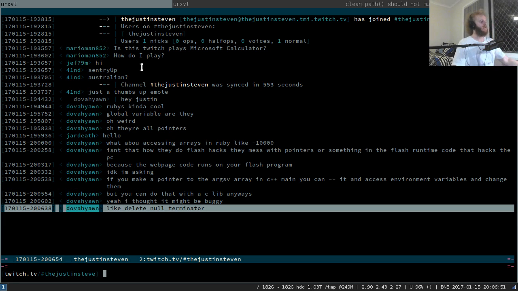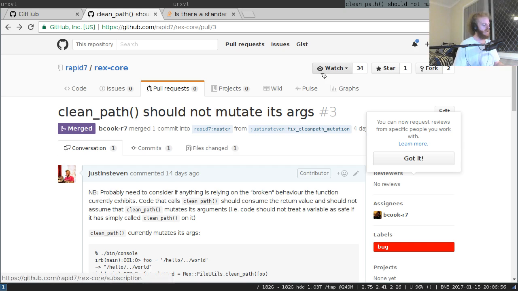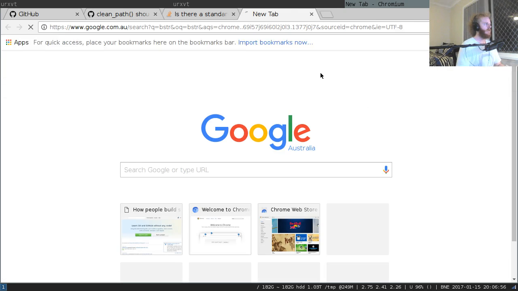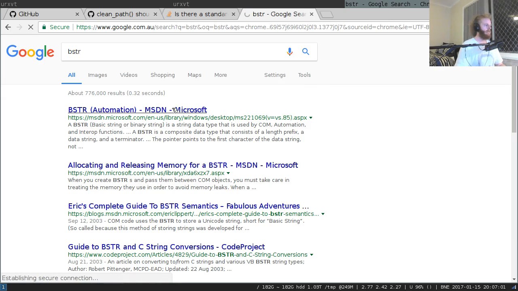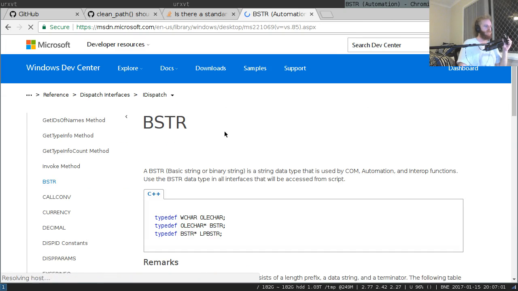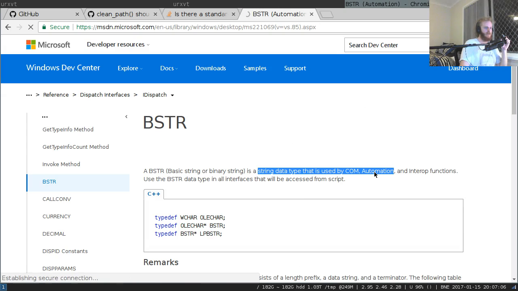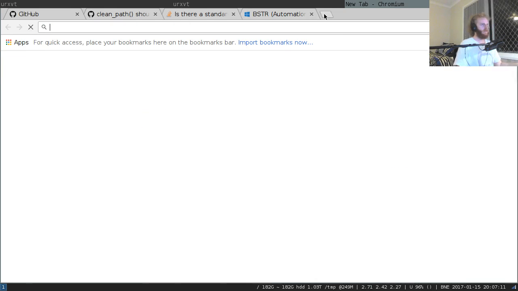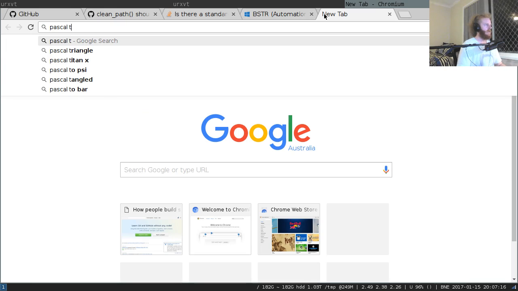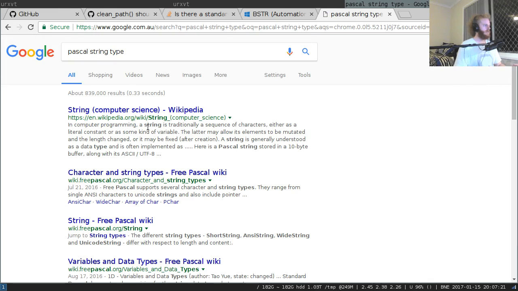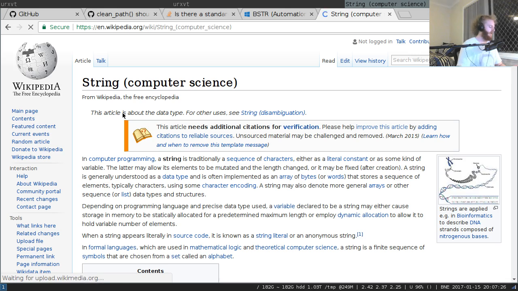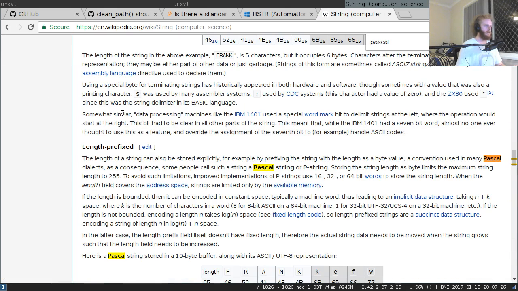Yeah, so Doviorn, you might be interested in looking into how BSTRs work. BSTRs aren't null terminated. It's a string data type that's used by COM, automation, and interop functions. It's also used all throughout Internet Explorer. Maybe I'm thinking of the Pascal string type. Pascal stores its strings like this. I think BSTR is pretty similar to a Pascal style string.